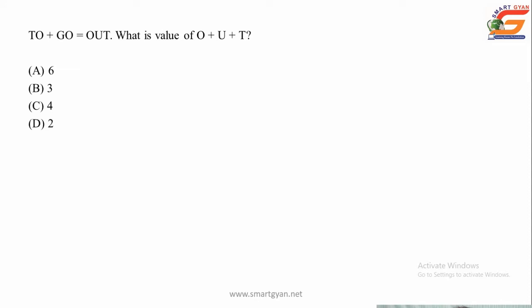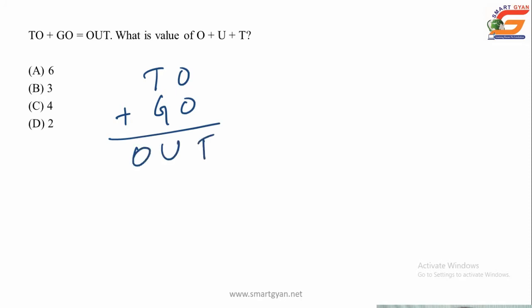2 plus go is equal to out. Let us represent the problem in a convenient way: 2 plus go, a 2 digit number plus another 2 digit number, is equal to out, a 3 digit number. Here the last digit o is a carried out value from the previous column, so this carried out value will be 1. We have discussed that the carried out value of o will be 1.